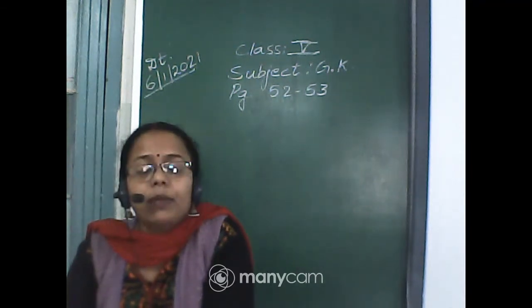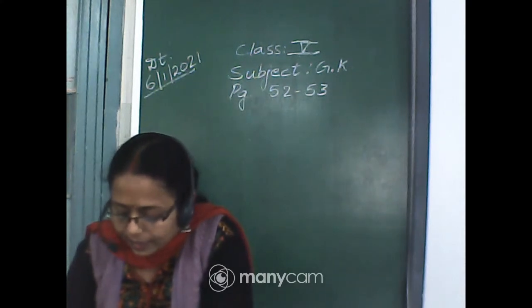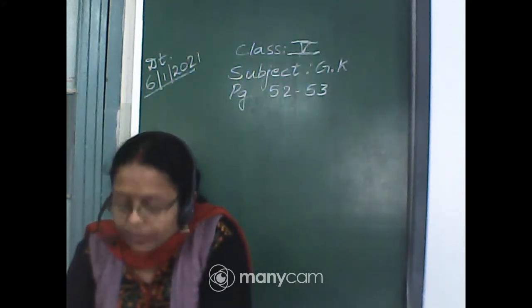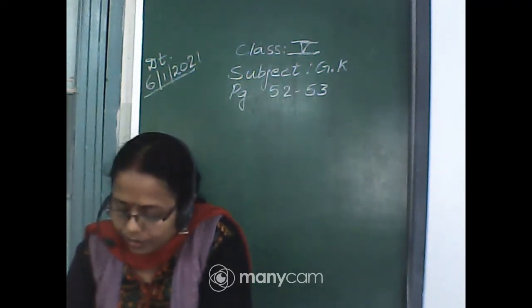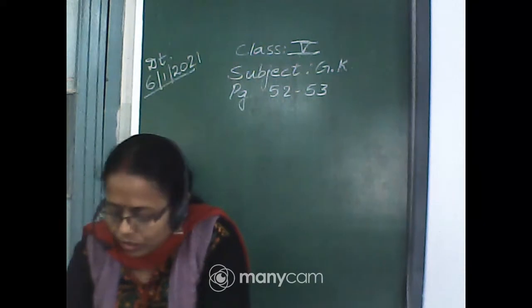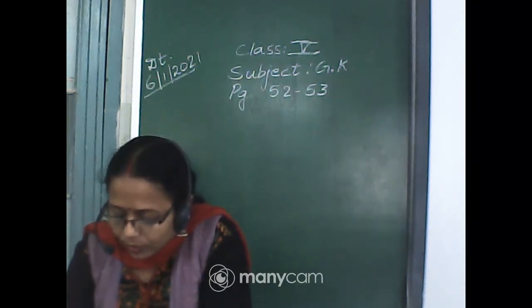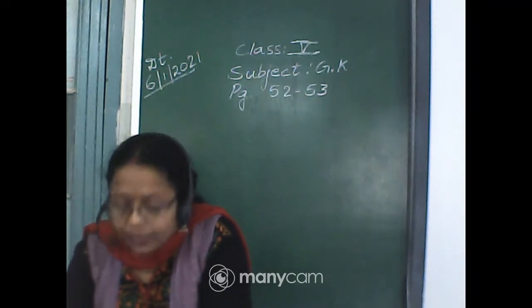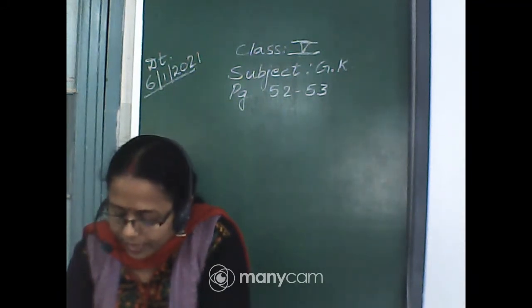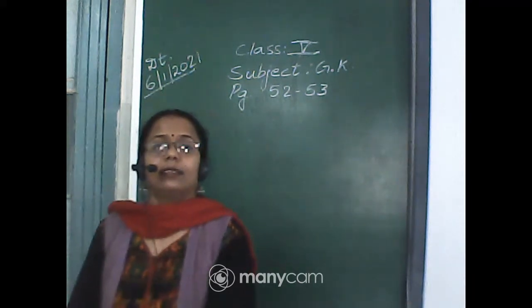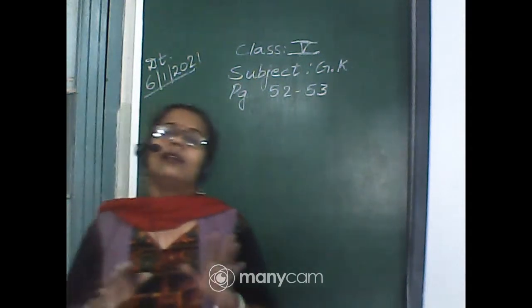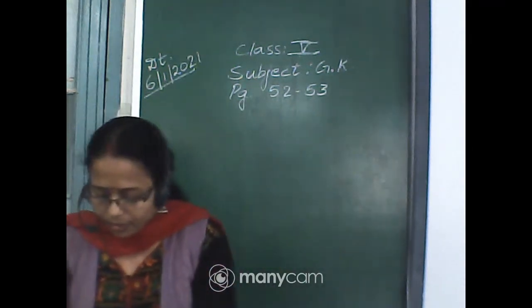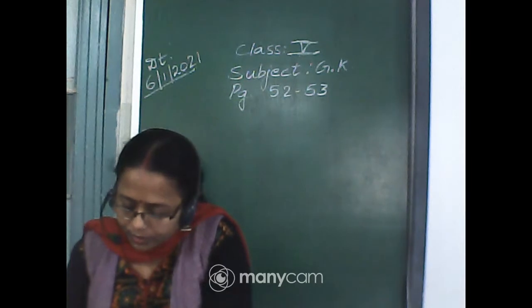Okay, so here we can see the full forms of these abbreviations. EX is extinct, EW is extinct in the wild, CR is critically endangered, EN is endangered, VU is vulnerable, NT is near threatened, whereas LC is least concerned. No one is worried about this particular species, but they are still under risk.